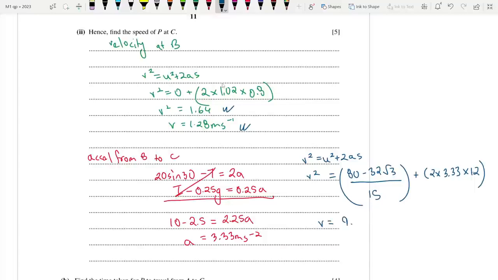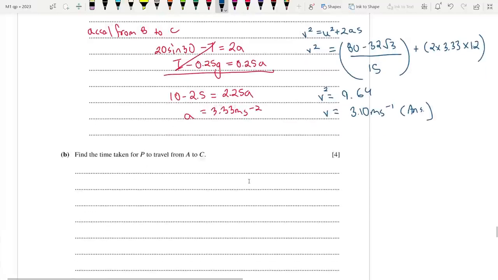We end up with 9.64 if I use my exact answers. So 9.64 is my final answer here, but this is the squared value, my bad. So we just have to root the answer and we are getting 3.10 meters per second as our final answer. Yeah, so that is all for this part. Moving on to the last one.